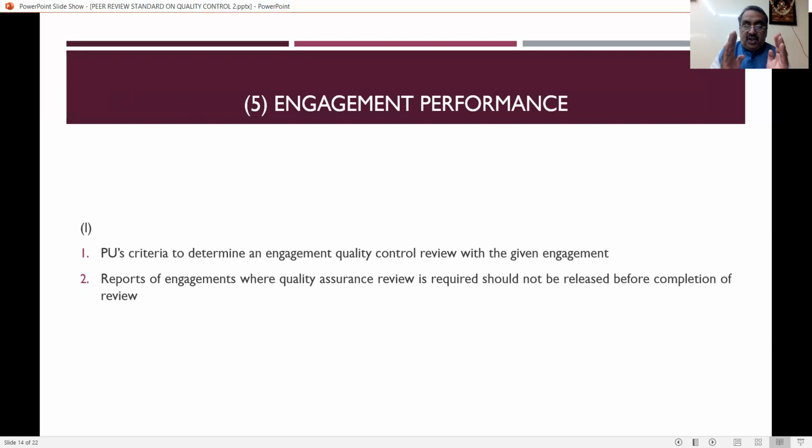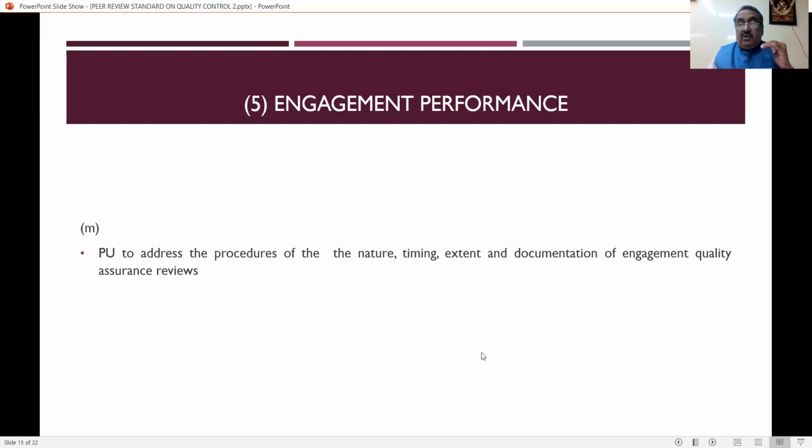Only after the completion of the review will the reports of engagement be released. So before completion of the review, no report will be issued. So in this, the practicing unit has to clearly spell out that in this manner, we are taking decisions.